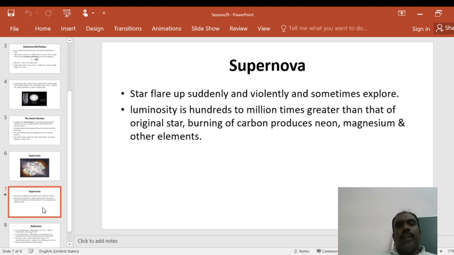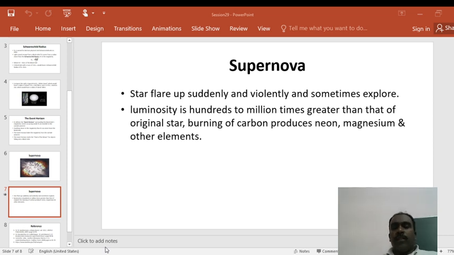So now to understand supernova, we already discussed the different stages of a star in earlier classes. The process from birth to death of a star is called stellar evolution. The different stages are protostar, main sequence star, red giant, white dwarf, neutron star, black hole, supernova.